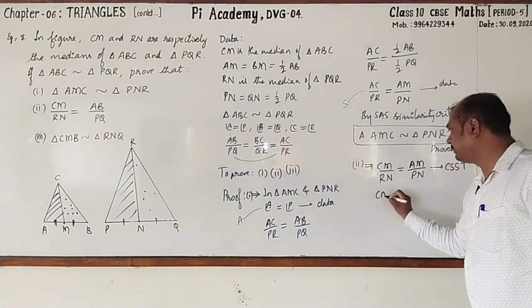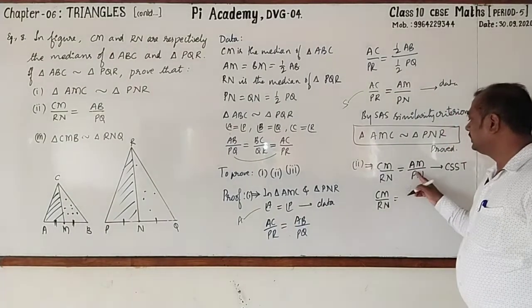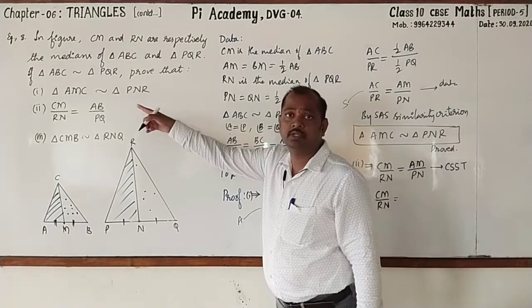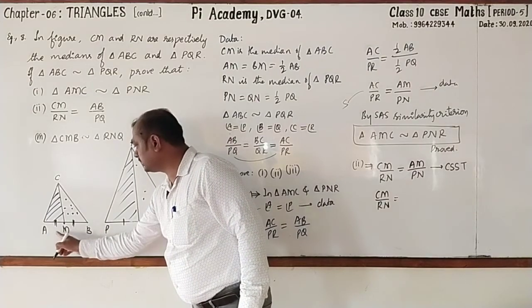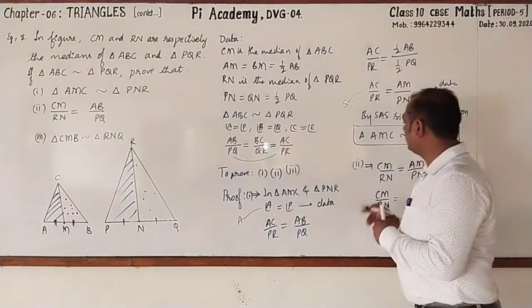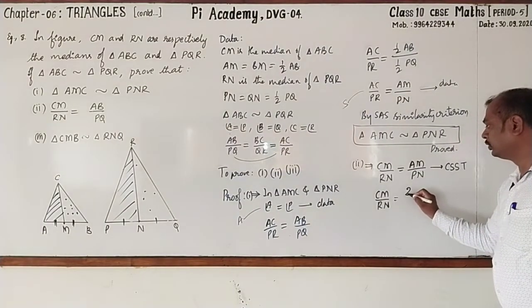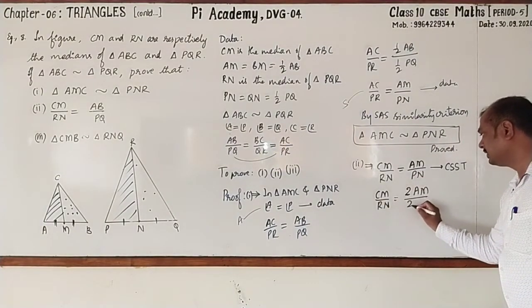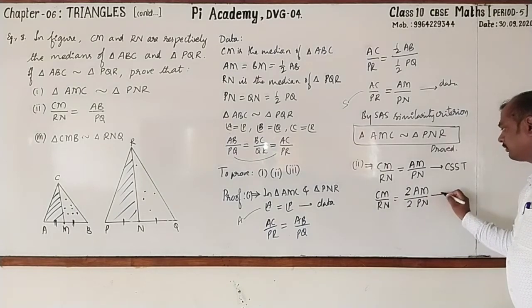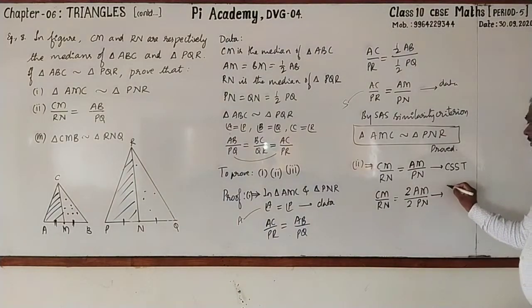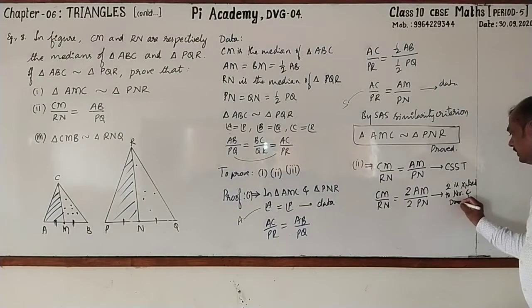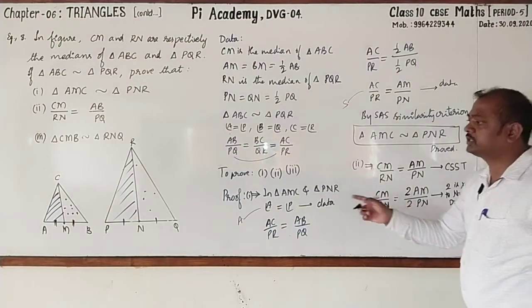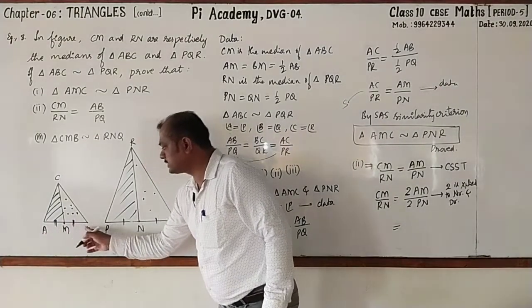Then I'll write CM by RN as it is, AM by PN. But what do we want? We want AB by PQ. See, I'm comparing AB with AM. You can say that AB is 2 times AM. Now I go for multiplying 2 to the numerator as well as the denominator. Here also there will be no difference at all. Here I'll write 2 is multiplied to numerator and denominator. Followed. It is equal to, what is 2 times AM? It is AB.